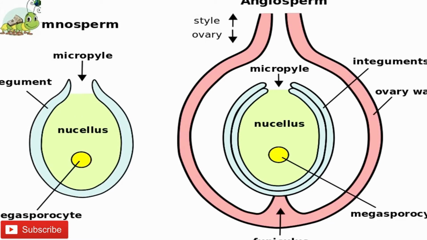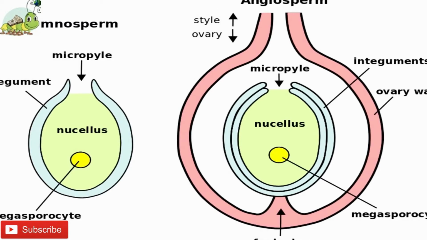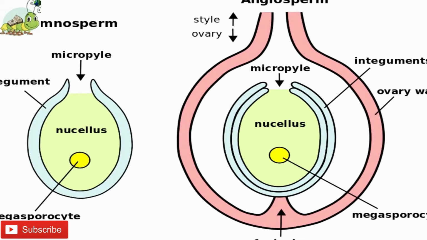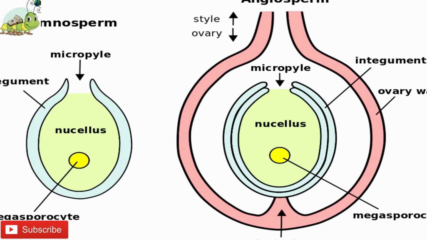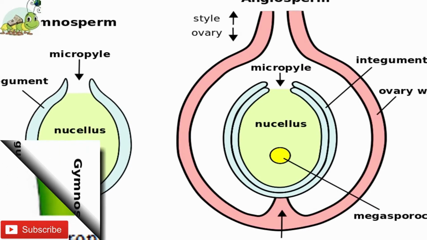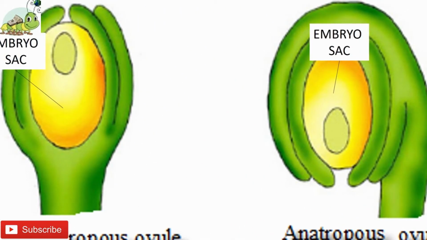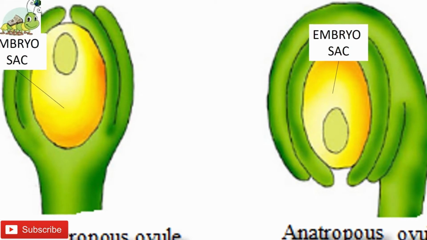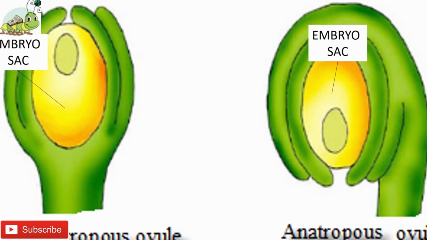The ovule contains a mass of thin-walled parenchymatous cells called nucellus.